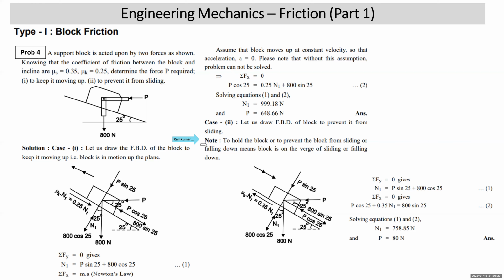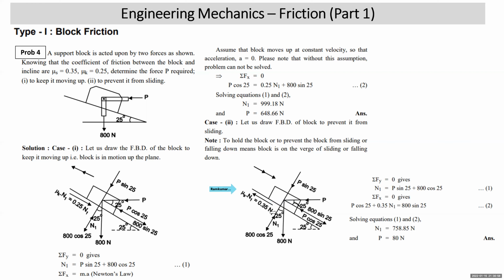Now we draw the free body diagram with that understanding. Weight 800 Newton vertically down. The plane is making 25 degrees with the horizontal, reaction normal to it 25 degrees with the vertical. Resolve the weight: 800 cos, 800 sin. This is 800 sin, and this is 25 degrees, alternate angle 25. So P cos, P sin. Impending motion is down the plane, so friction is up the plane, mu s N1.